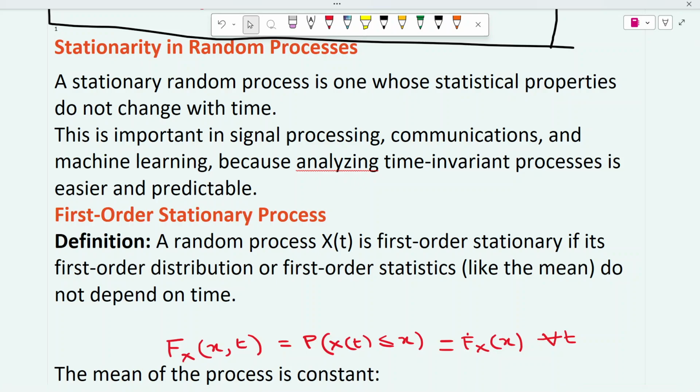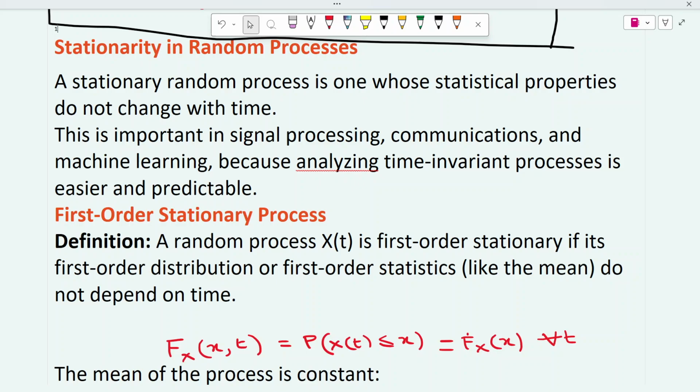Hello friends, in the last video we have seen what is the distribution function and density function of a random process. In this video we will see another important topic, that is stationarity of a random process. Based on how the distribution and density function are varying with respect to time, we can define several order stationary processes, that is first order stationary process, second order stationary process, like that nth order stationary process.